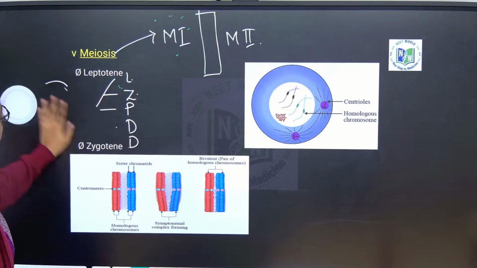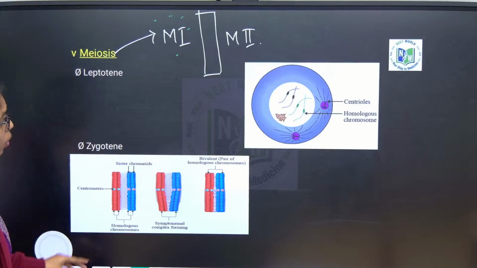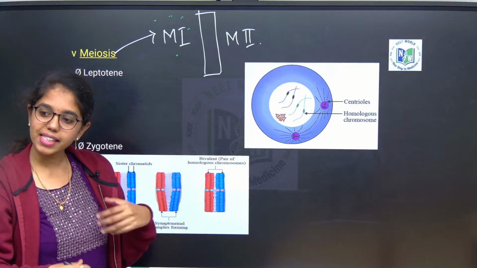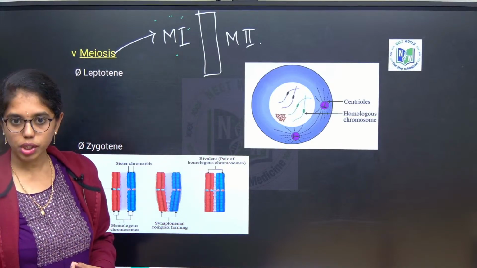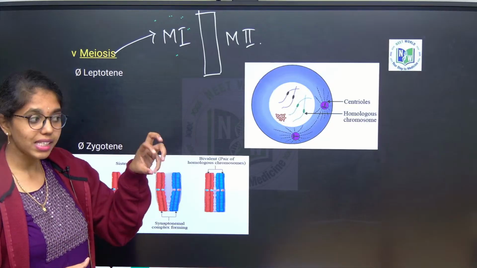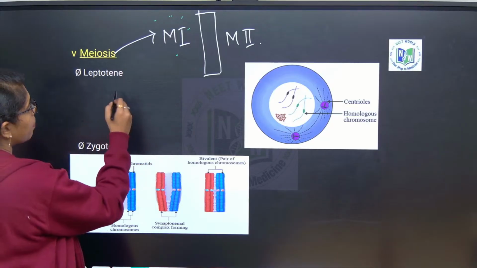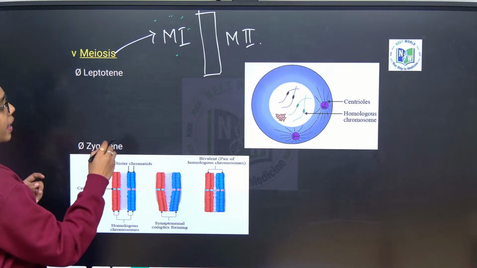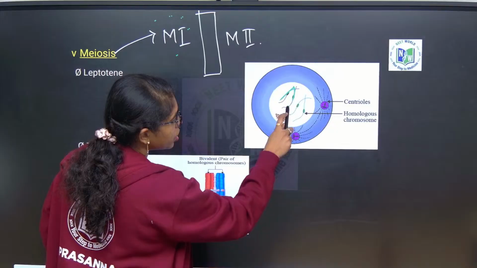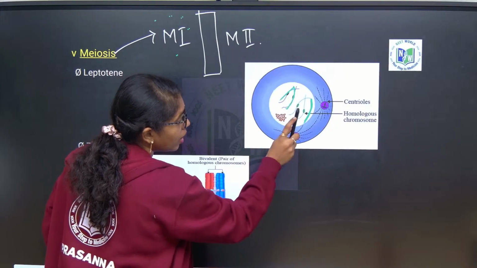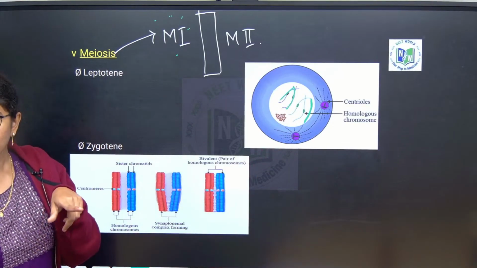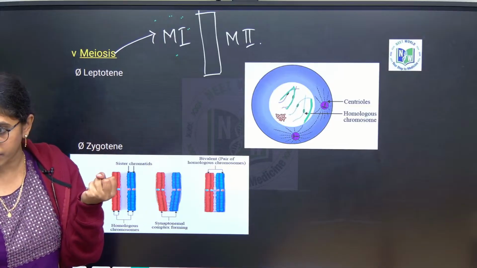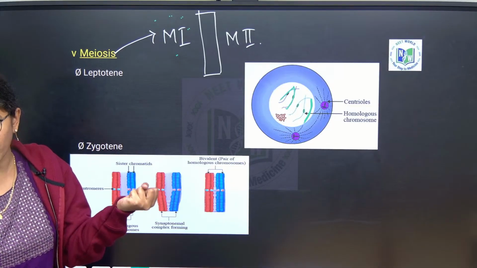First, if you look at leptotene, okay, in leptotene what happens? Same way chromatin condensation will happen, okay, chromatin gets condensed and next what happens? The asters will be moving to the opposite poles, fine, and here the chromatid structures will be aligned to the nuclear membrane. So that is like a bouquet stage, it looks like a bouquet or spireme stage.